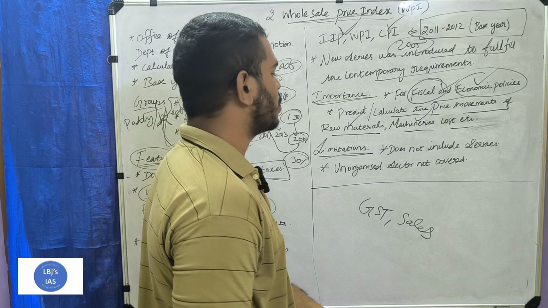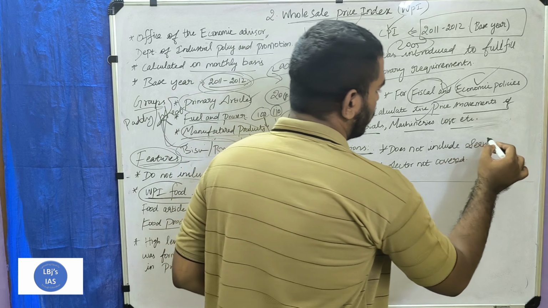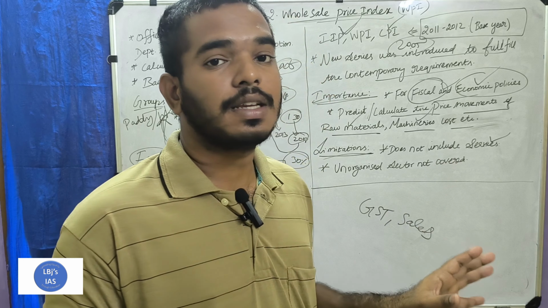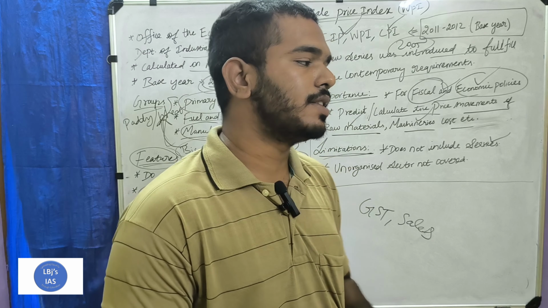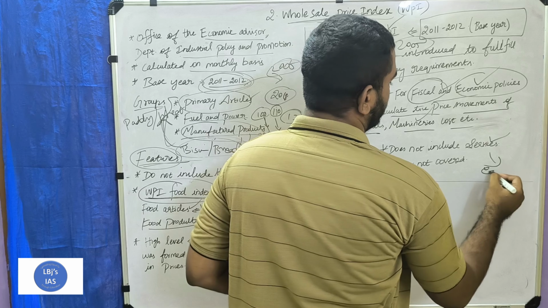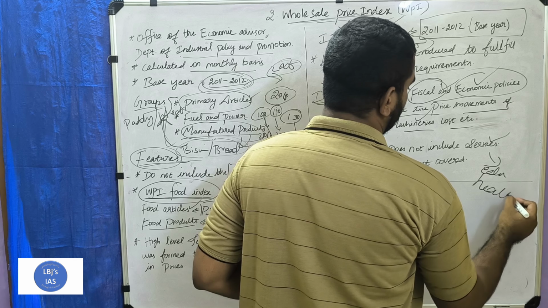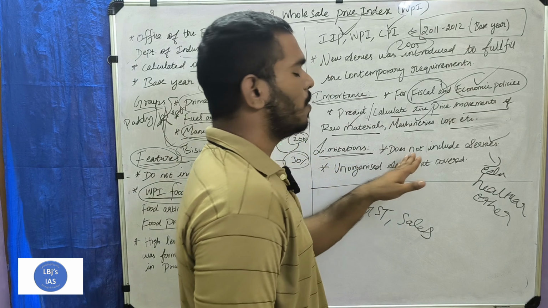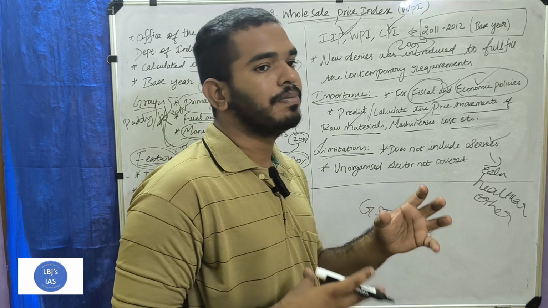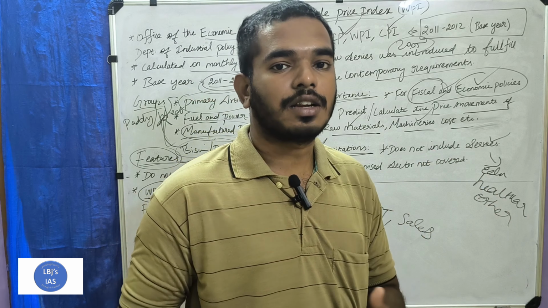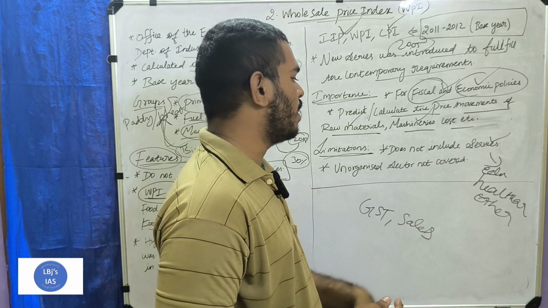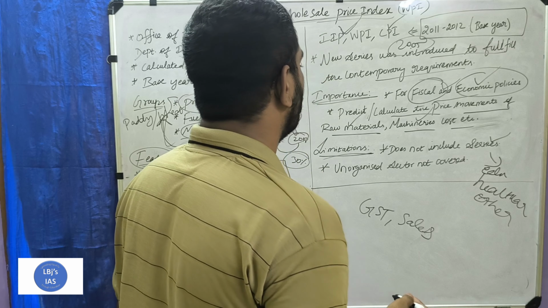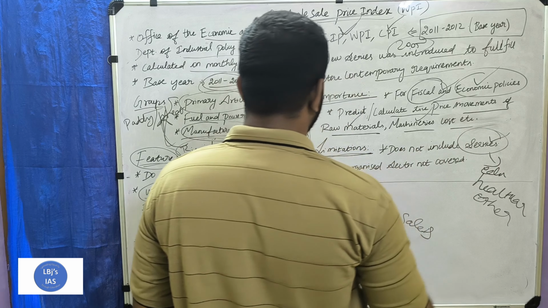What about the limitation of the wholesale price index? It does not include services. The wholesale price index does not include services in it. Services like education, health care, and other services are not included in the wholesale price index. Only manufacturing products and other raw products are included in the wholesale price index. Services are not included.